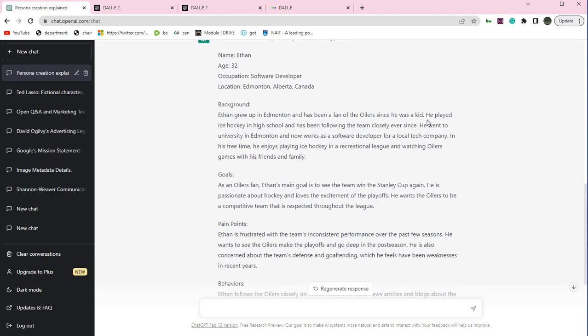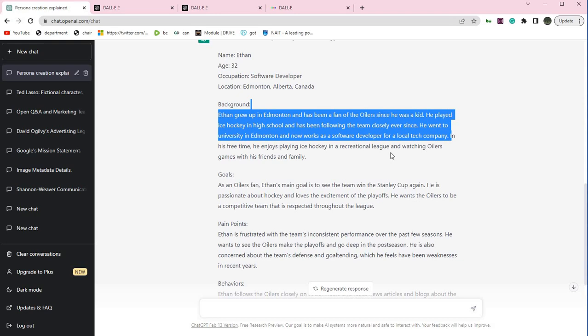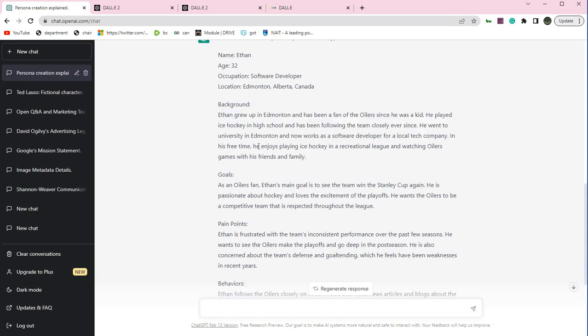Ethan grew up in Edmonton, has been a fan of the Oilers since he was a kid. He played ice hockey in high school and has been following the team closely ever since. He went to university in Edmonton and now works as a software developer in a local tech company. In his free time, he likes to play ice hockey in a recreational league and watch the Oilers with family and friends. So that's awesome.